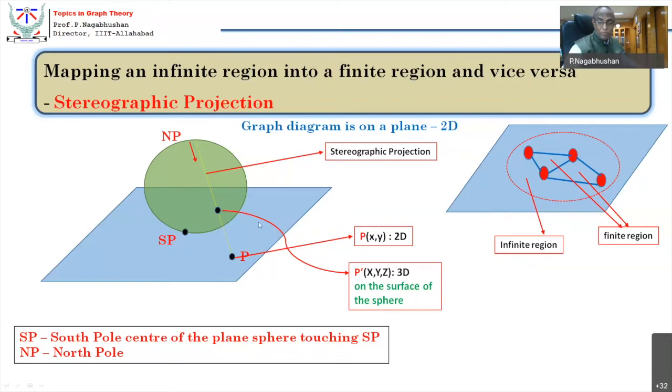That is how you can establish that every finite window has an infinite representation and an infinite representation has a finite representation through stereographic projection. I have taken hardly 10 to 15 minutes to explain this, but you can definitely see the potential for several algorithmic questions.